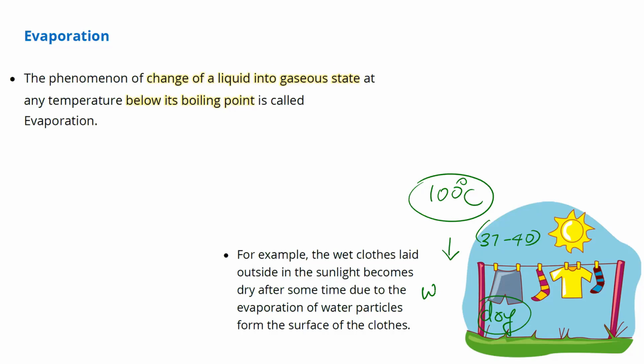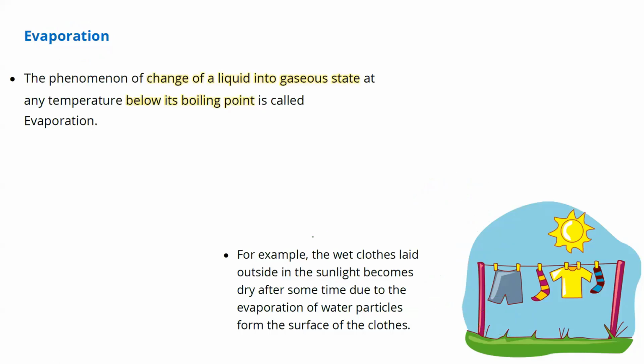So it is almost in this range. When you keep wet clothes outside, they eventually dry up. Why? Not by heating, but simply by evaporation. That is the difference. You don't need to boil your clothes or heat your clothes. We never do that. You just simply spread the wet clothes around, and as the day progresses, they eventually dry up. Why? Because of evaporation. Clear? So this is one example. Wet clothes laid outside in the sunlight become dry after some time due to evaporation, not by boiling. Understand the difference. Here itself, you can think of the difference.